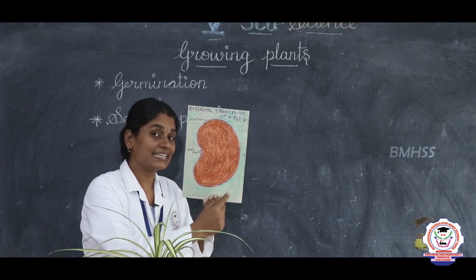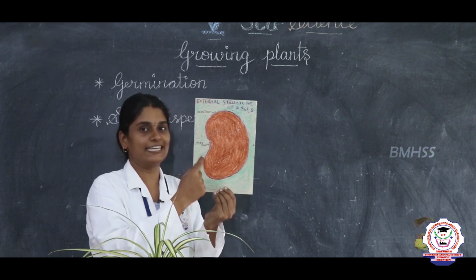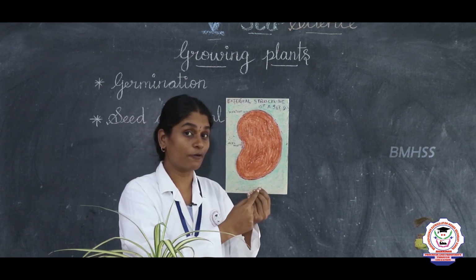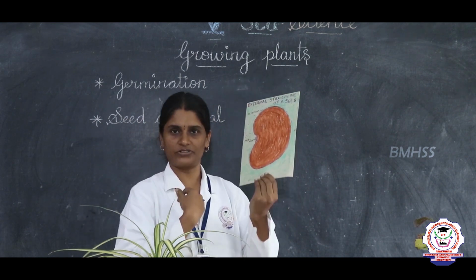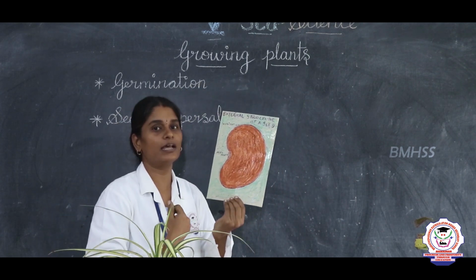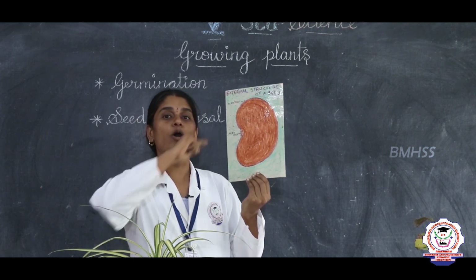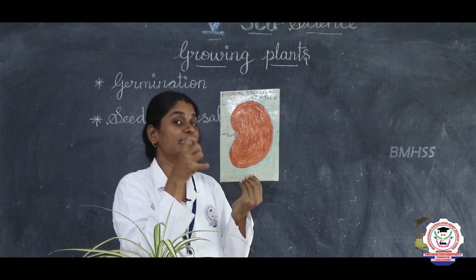So, a seed has a seed coat. What is seed coat? A seed coat protects the seed. It's an outer covering of a seed. How we wear clothes, likewise a seed covers itself with a coat. That is called seed coat. Seed coat is nothing but an outer cover of a seed which protects the seed.